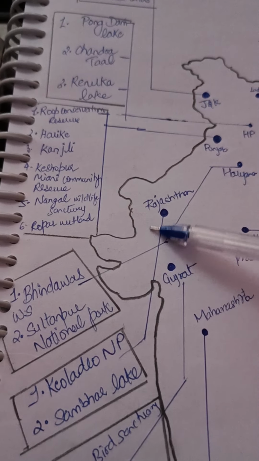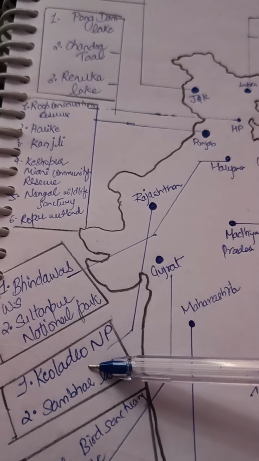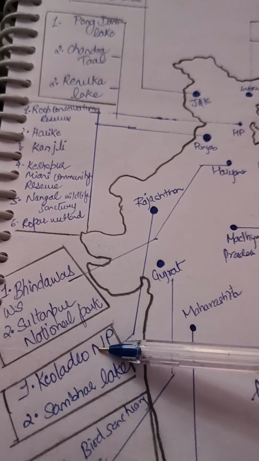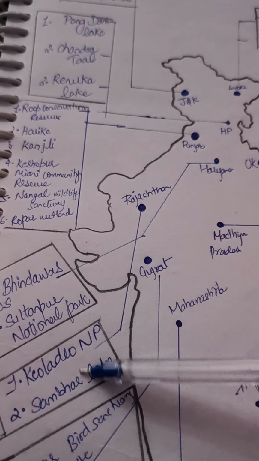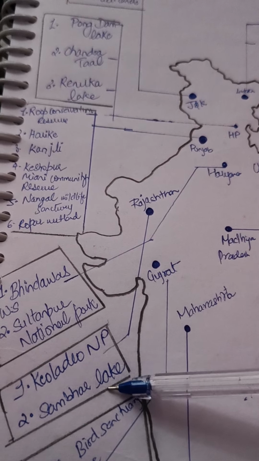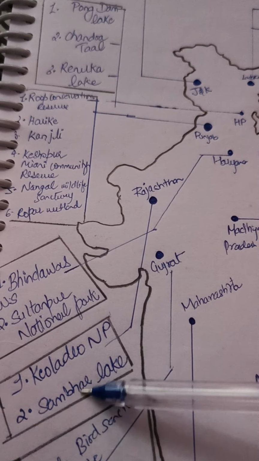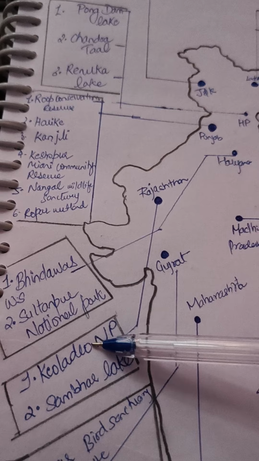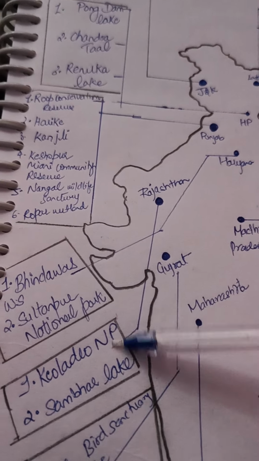Then in Rajasthan we have two wetlands. First is Keoladeo National Park and second is Sambhal Lake.